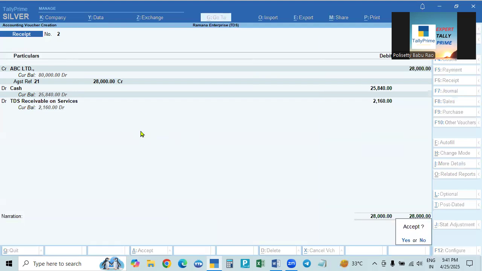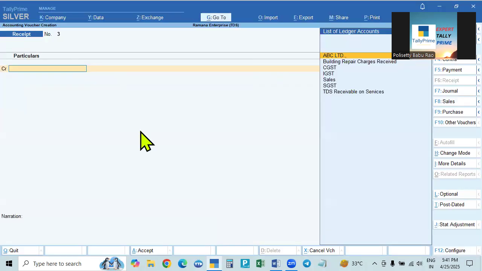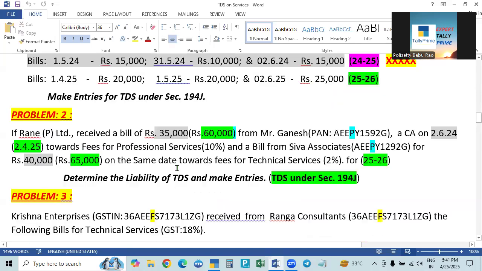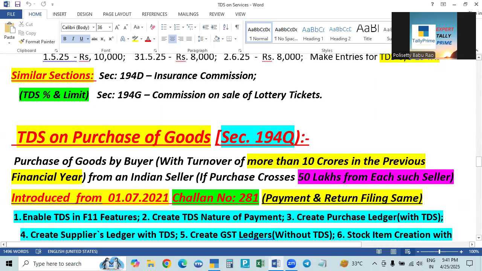So this is one thing, and this is against services. Everything is the same for goods also. In the case of goods, the deductor will record it as purchase. He is purchasing goods, so he records it as TDS on purchase of goods. But we are selling the goods, so this TDS is on sale of goods. The section is the same. So TDS on sale of goods, or TDS receivable, we are writing. TDS receivable on services here; TDS receivable on sale of goods we can make.